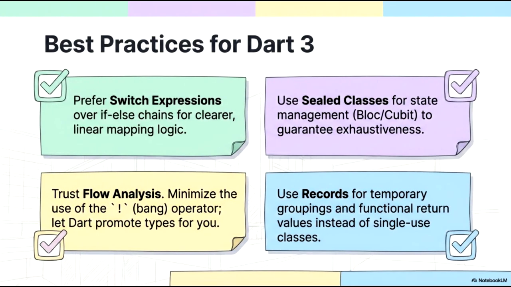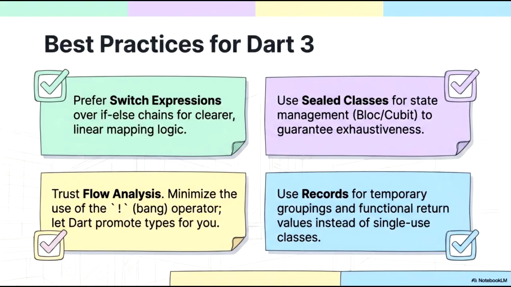Dart 3 introduces several features that can significantly improve code quality and maintainability. One key recommendation is to prefer switch expressions over traditional if-else chains. This leads to clearer, more linear mapping logic that is easier to read and maintain. For robust state management in architectures like BLoC or Cubit, utilize sealed classes. These provide exhaustiveness checking, ensuring that every possible state is explicitly handled at compile time.